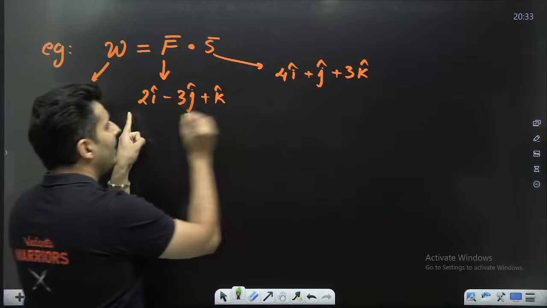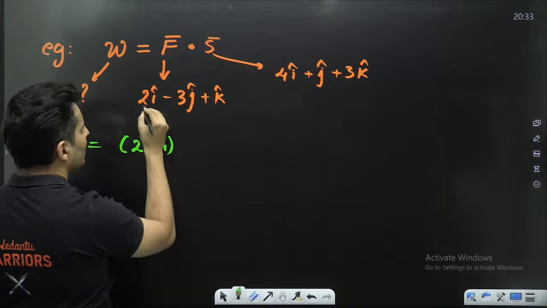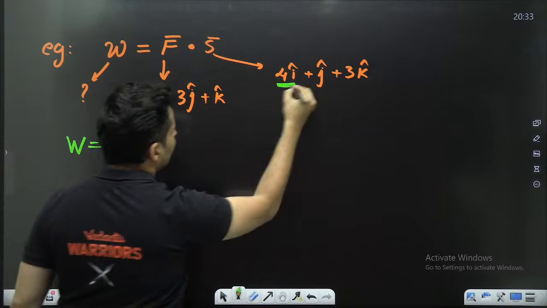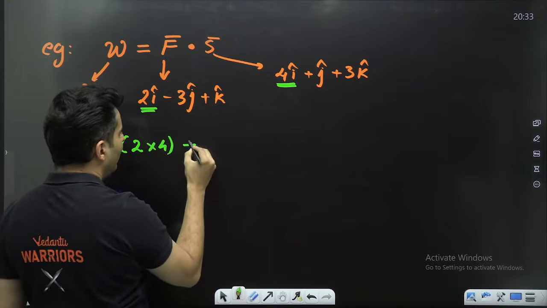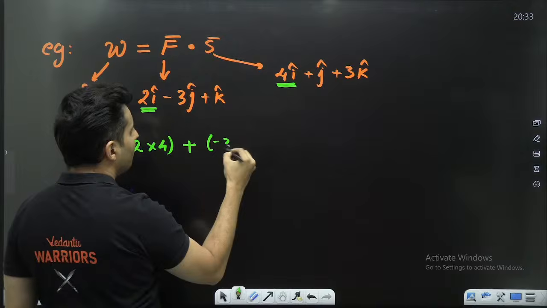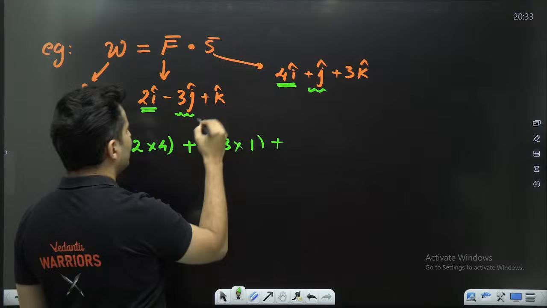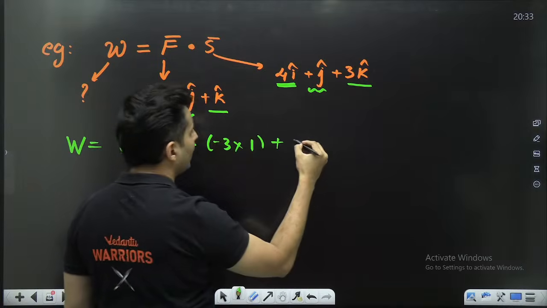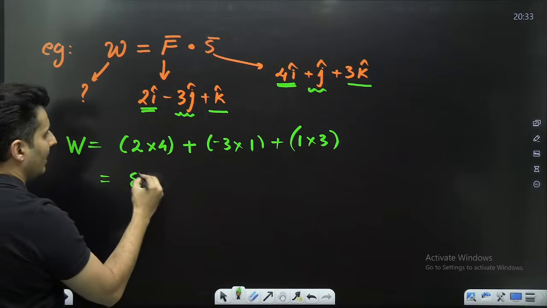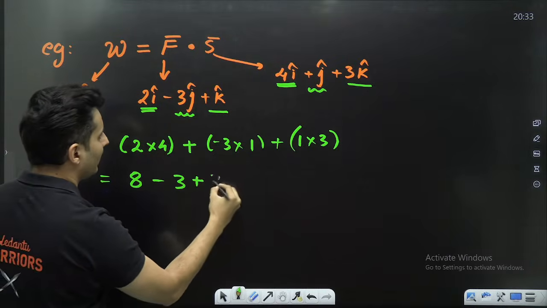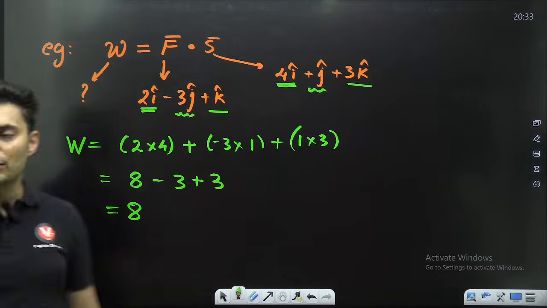Now over here, I will only multiply like with like. So technically just multiply this 2 with this 4. That's it. Then don't put i cap, because i cap into i cap is 1, plus minus 3 into plus 1, plus k cap and 3k cap, so 1 into 3. That's all, guys. 2 fours are 8. This is minus 3. This is plus 3. Wow, perfect. So the answer is going to be 8.